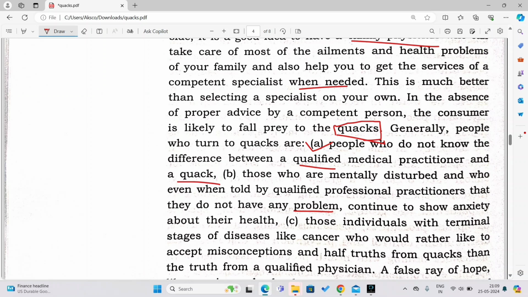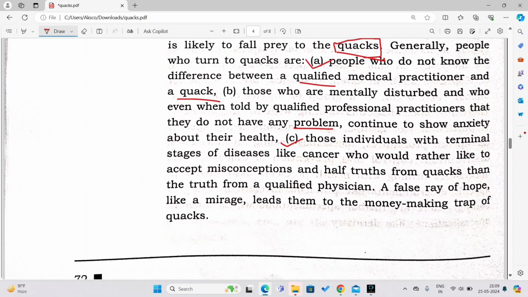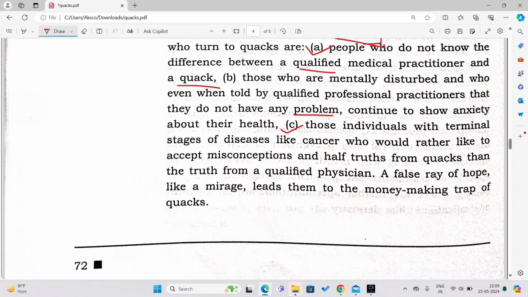Now see, point number C. Those individuals with terminal stages of diseases like cancer, who would rather like to accept misconceptions and half-truth from quacks than the truth from a qualified physician. See, cancer patients, we all know that cancer has no treatment, right? Nobody can be fully treated if he or she is suffering from cancer. So it is a very, very dangerous and deadly disease, right?